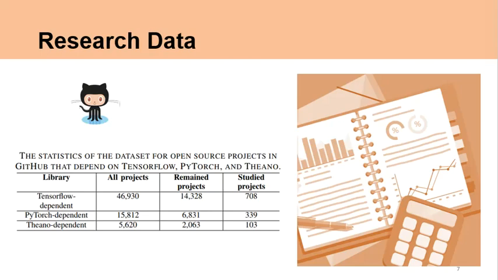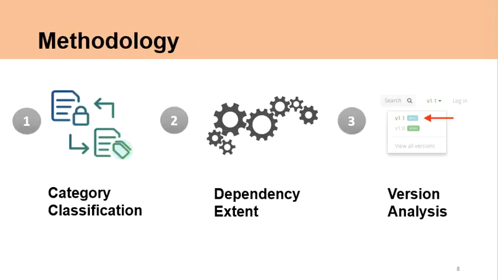To achieve this, we extracted open source projects in GitHub that belong to the used by list of TensorFlow, PyTorch, and Theano via the dependency graph provided by the GitHub API. As a result, we obtained all projects that depend on TensorFlow, PyTorch, and Theano. Then, we filtered the projects and extracted sample projects to study in the rest of the paper. Our methodology includes three parts: category classification for RQ1, dependency extent for RQ2, and version analysis for RQ3 and RQ4.